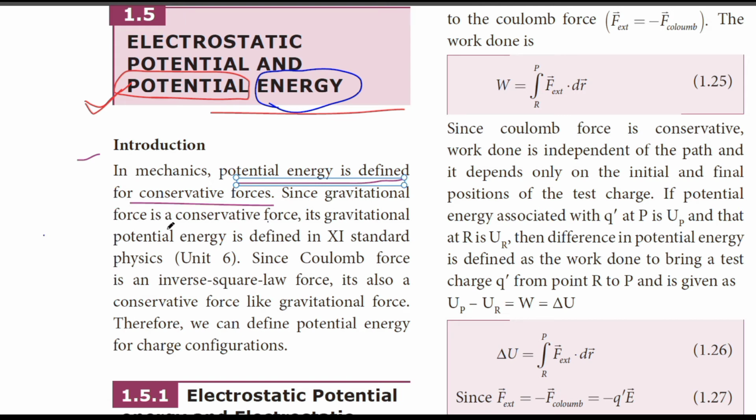Since gravitational force is a conservative force, its gravitational potential energy is defined in standard 11th physics unit 6. If you have forgotten this, you can go to your 11th book. Since Coulomb force is an inverse square law force, it is also a conservative force like gravitational force.